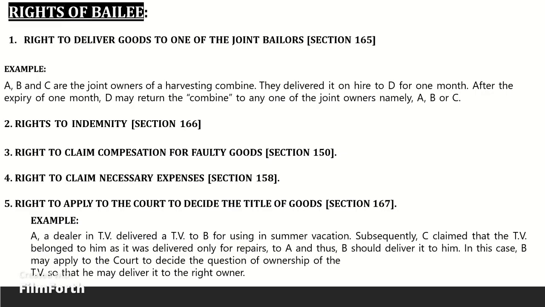Right to claim compensation in case of faulty goods, Section 150. A bailee is entitled to receive compensation from the bailor for any loss caused to him due to the failure of the bailor to disclose any faults in the goods known to him. If the bailment is for hire, the bailor will be liable to compensate even though he was not aware of the existence of such faults.